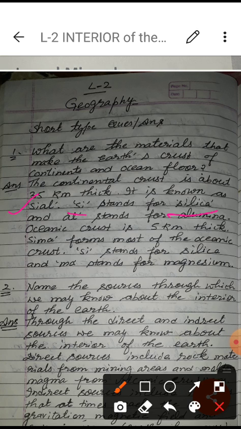SI stands for silica, and AL stands for alumina. And Sima forms most of the oceanic crust. So Sial stands for the continent. Si means silica and Al means alumina. But Sima means Si again silica, and Ma means magnesium. So students, you have to understand how I have written here. You can go through it and read nicely.